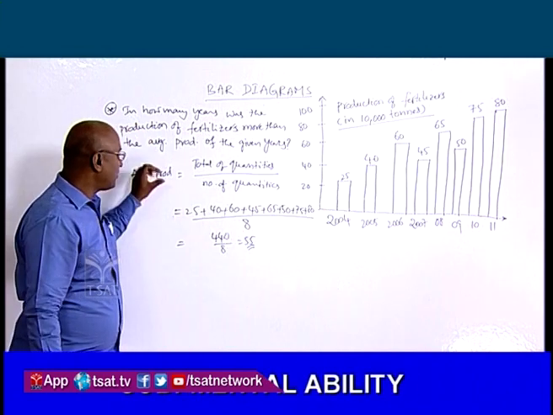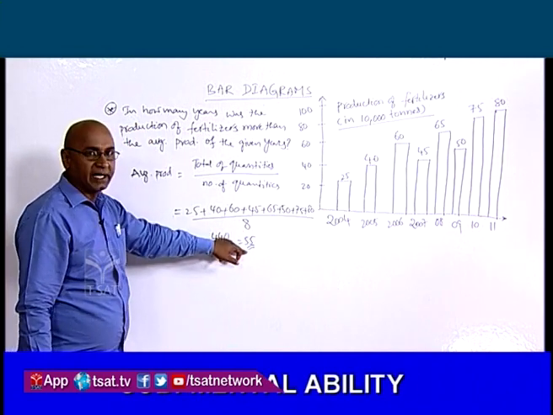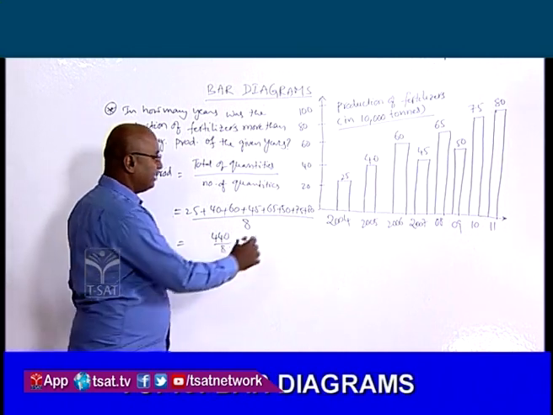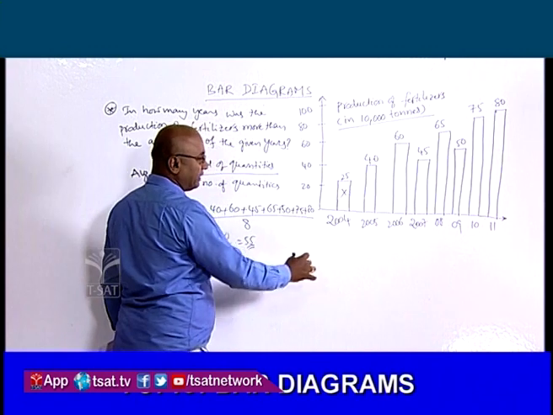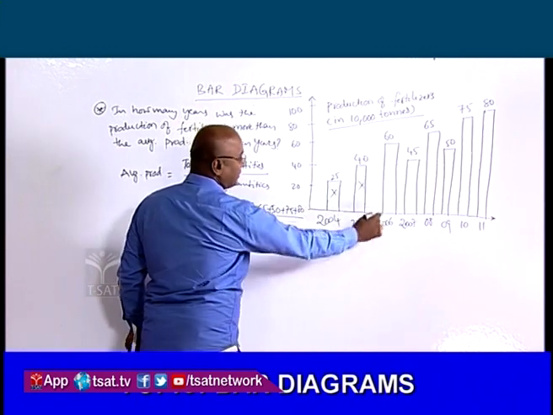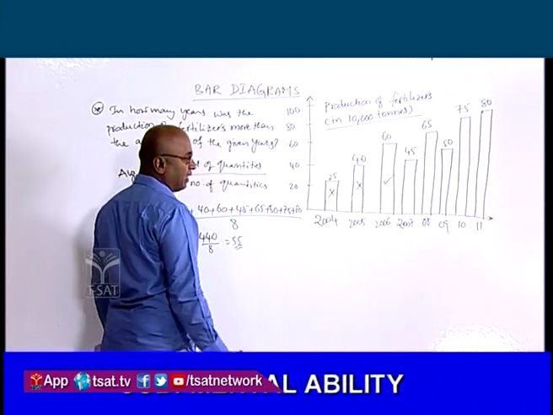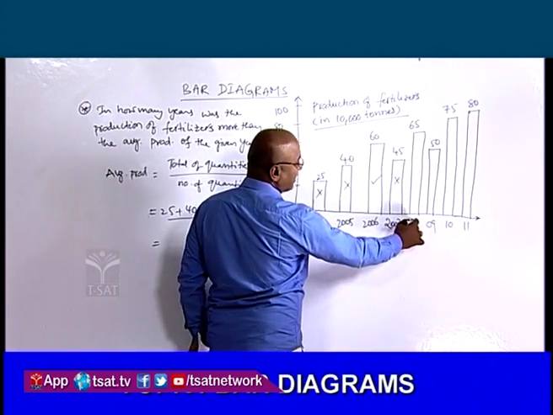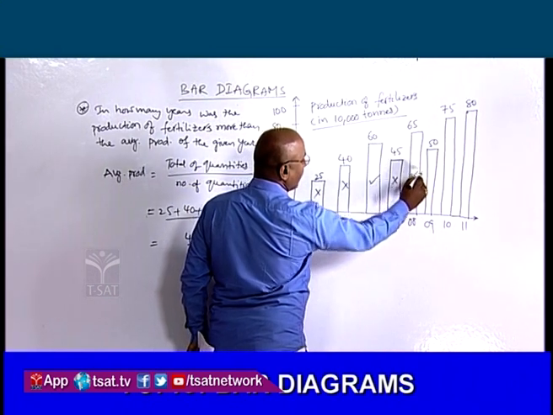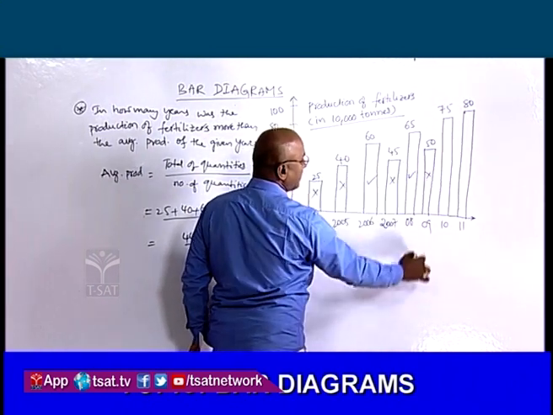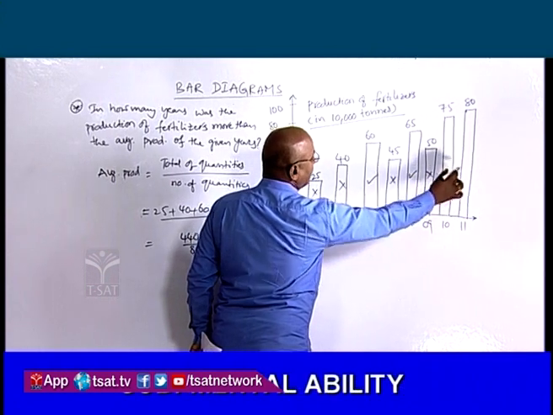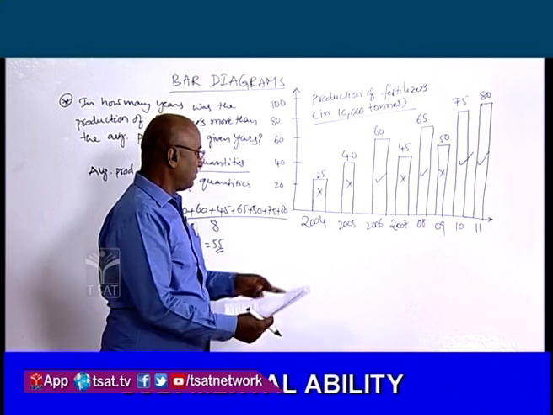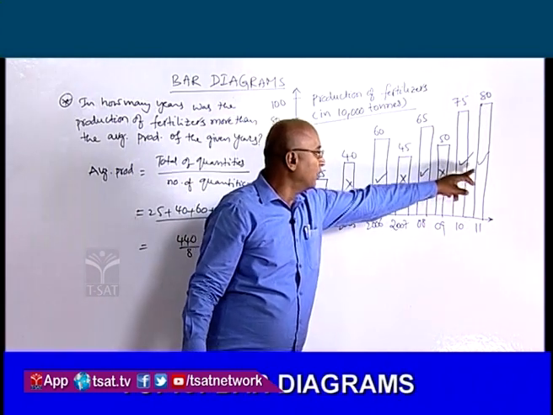So in which years is the production more than 55? In 2004 it is 25, in 2005 40. So in 2006 it is more than 55, in 2007 it is 45 only, in 2008 it is 65, more than 55, in 2009 it is 50, less than 55, in 2010 and 2011 it is more than 55. So 1, 2, 3, 4.